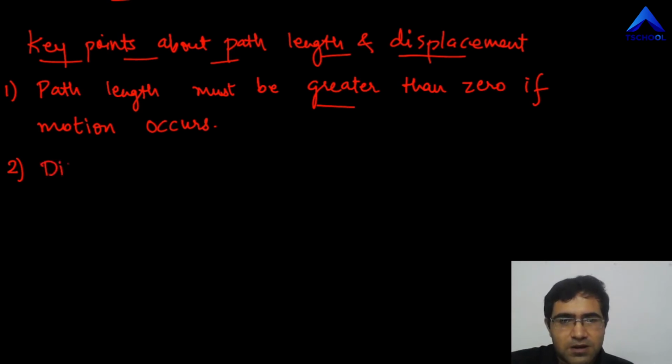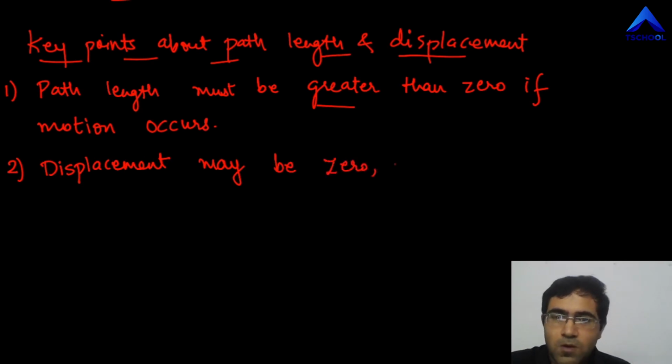That is, displacement may be 0 or it may be negative or it may also be positive, right?